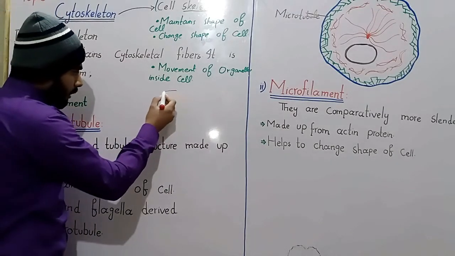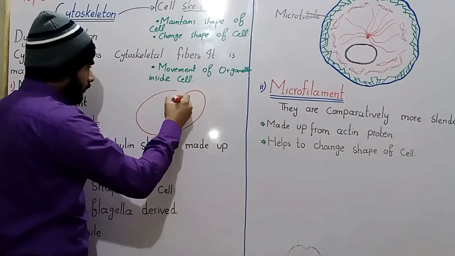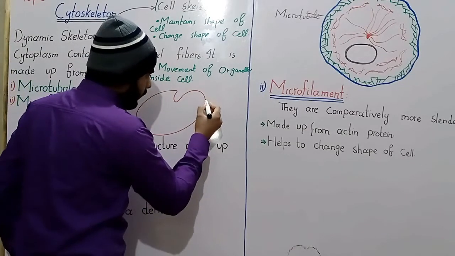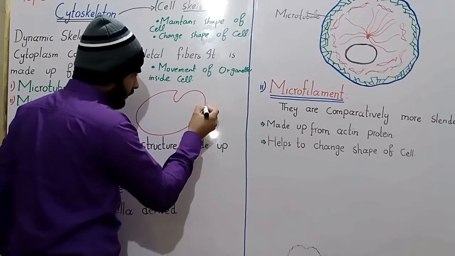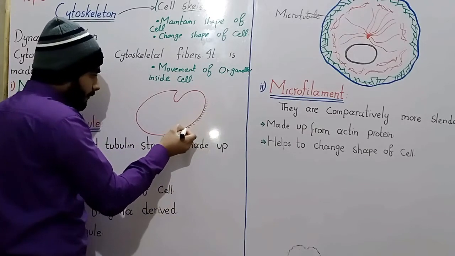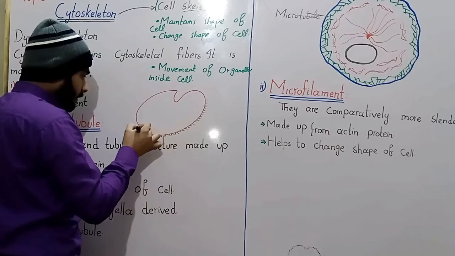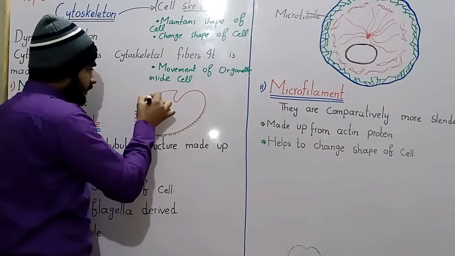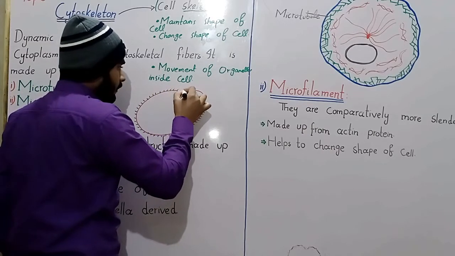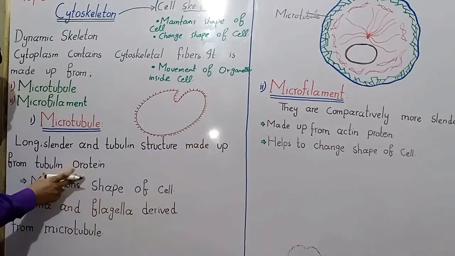Take the microscopic organism paramecium. On the surface of the paramecium, small finger-like projections are present, and these are known as cilia. The cilia are made up of microtubules, that is, tubulin proteins.